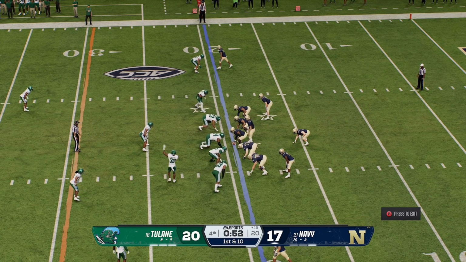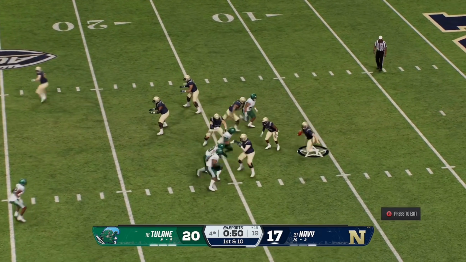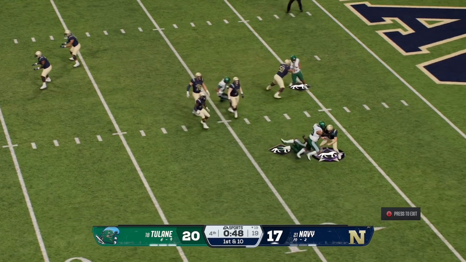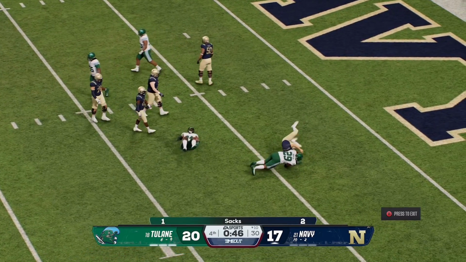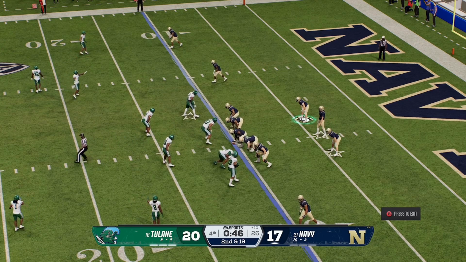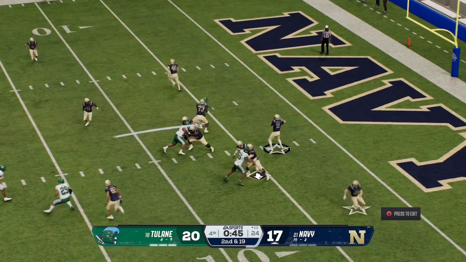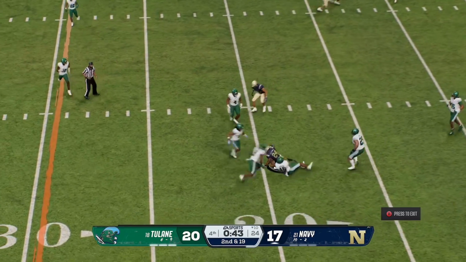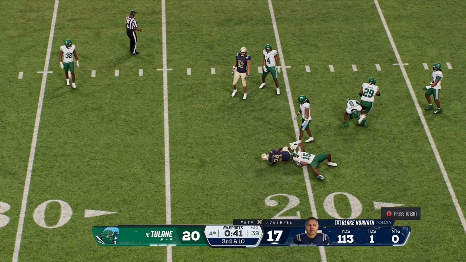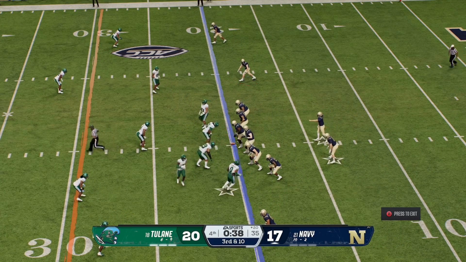There's no use in running it. Have to throw it every time. I was going to say, okay, I thought they were going to run a running play, but no, they're going to run play action as they're going to get sacked here. That's actually Tulane's first sack on the game, surprisingly, for a 9-yard loss. Full 9 yards. They're going to run hurry up, and it's going to be another pass play. It's a little check down for a 9-yard gain right after a 9-yard loss after a big sack, and looks to be 40 seconds left.